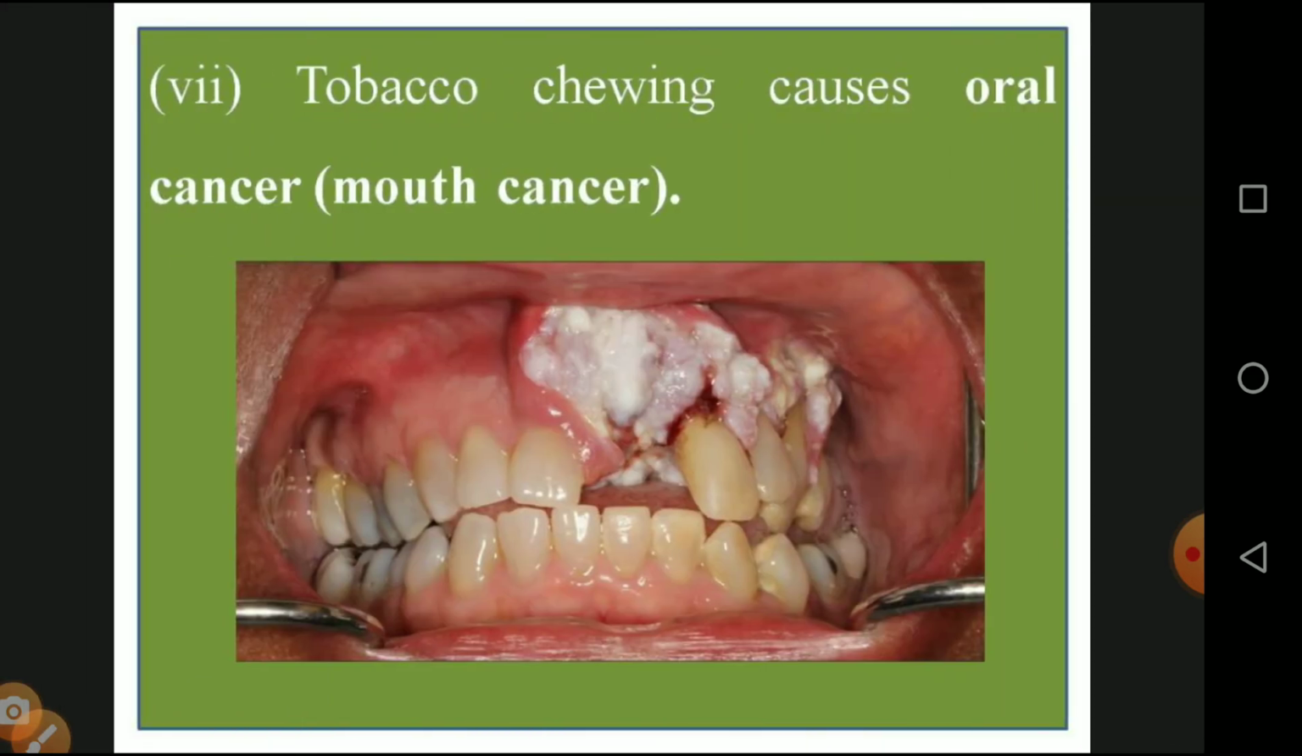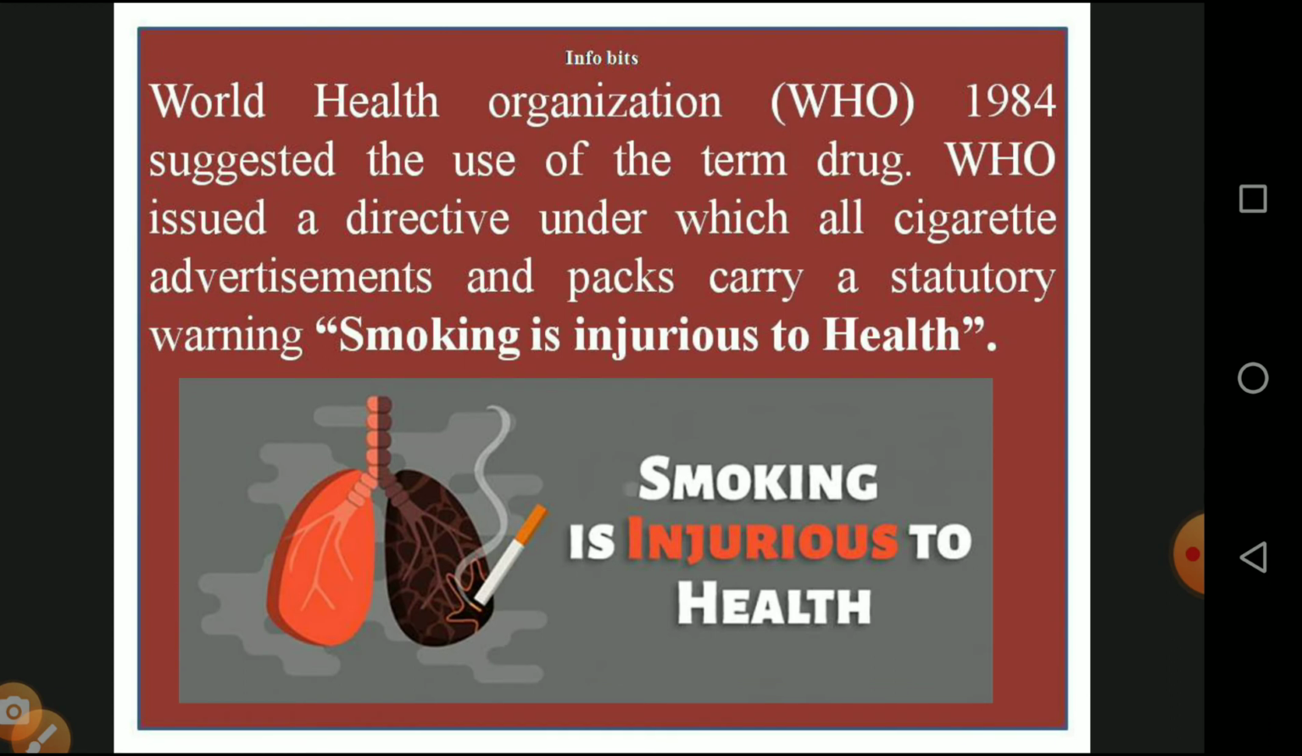And the last and a dangerous one: tobacco chewing causes oral cancer in the form of mouth cancer, affecting the tongue, teeth, enamel and buccal cavities. The diagram shows mouth cancer in picture form. The World Health Organization, WHO, in 1984 suggested the use of the term drug. WHO issued a directive under which cigarette advertisements and packs must carry a statutory warning: smoking is injurious to health. Those who buy a cigarette packet are given the slogan, smoking is injurious to health.